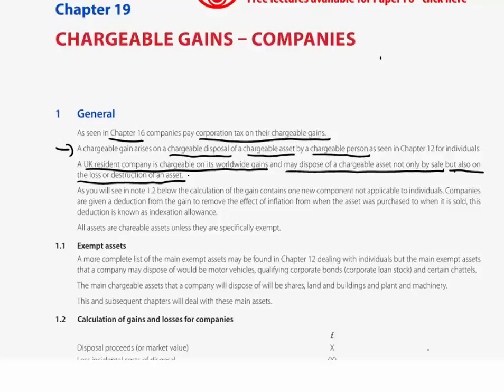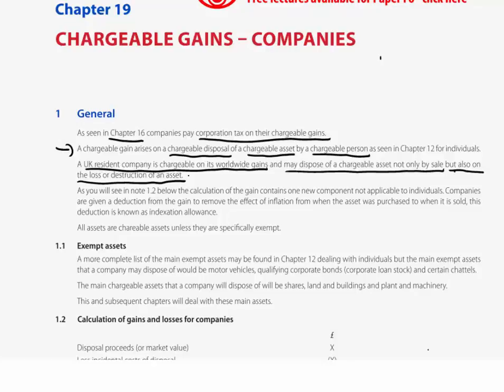Now, the indexation allowance is simple enough to compute. If the level of inflation has gone up by 20%, then take 20% of your original allowable cost incurred. 20% of £100,000 is 20,000, and show that as a further deduction from the unindexed gain in deriving chargeable gain. Now, that's the basics of it, giving relief for the effects of inflation, which seems like a perfectly reasonable and fair thing to do.